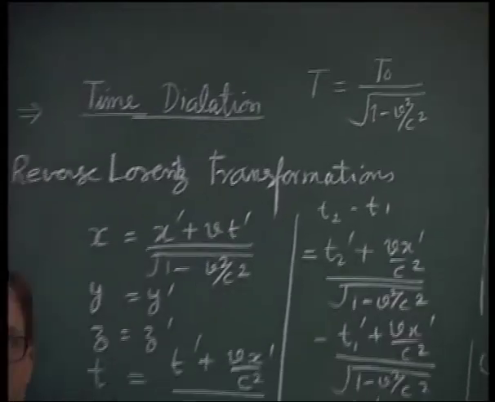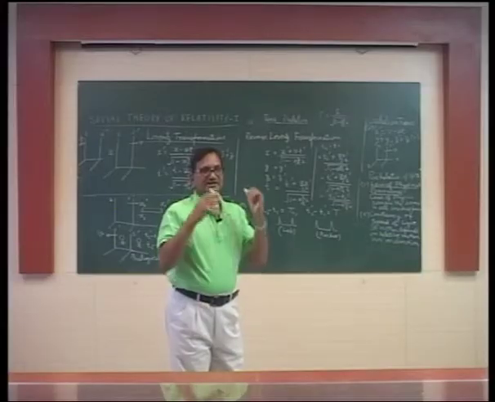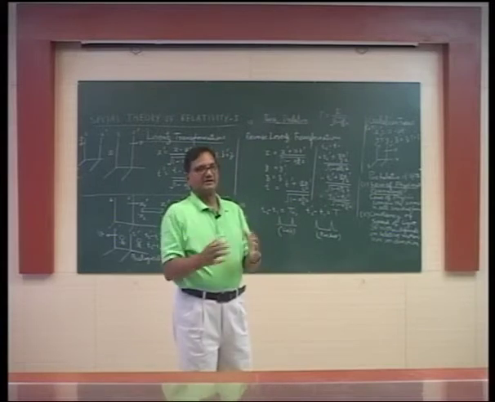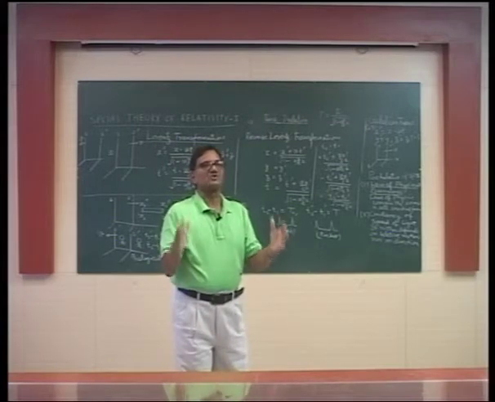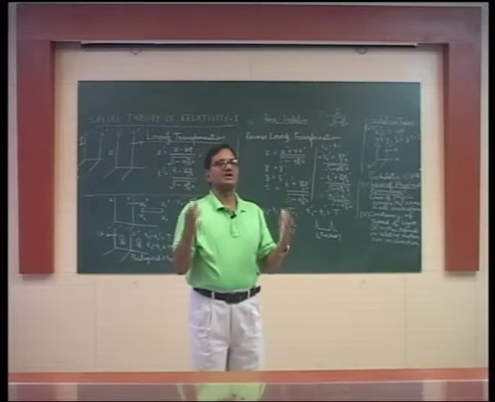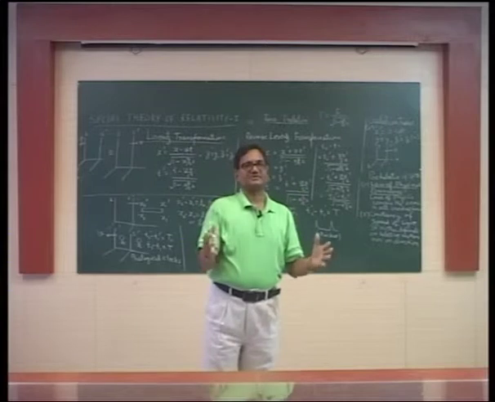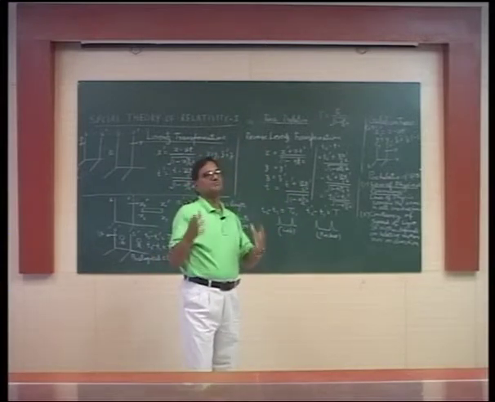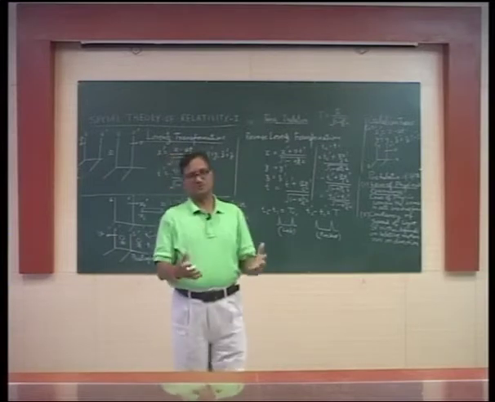What does this physically represent? The time interval of the moving clock is dilated. Dilated means the clock runs slow. That is, the clock which is in motion becomes slow.